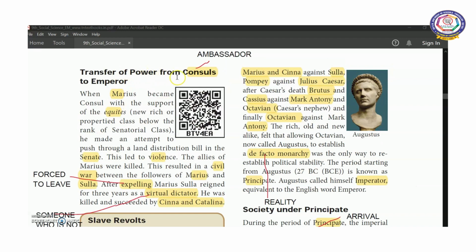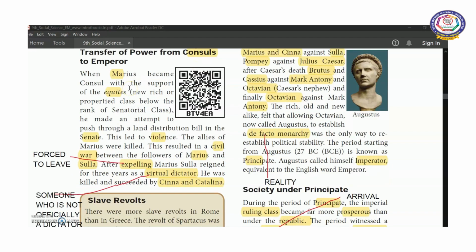Transfer of power from consuls to emperor. Consuls means ambassadors. Marius became consul with the support of the equites. Equites means the new richer propertied class below the senatorial class. Senatorial class means ruling class. So Marius made an attempt to push through a land distribution bill in the Senate. Senate means the ruling power.